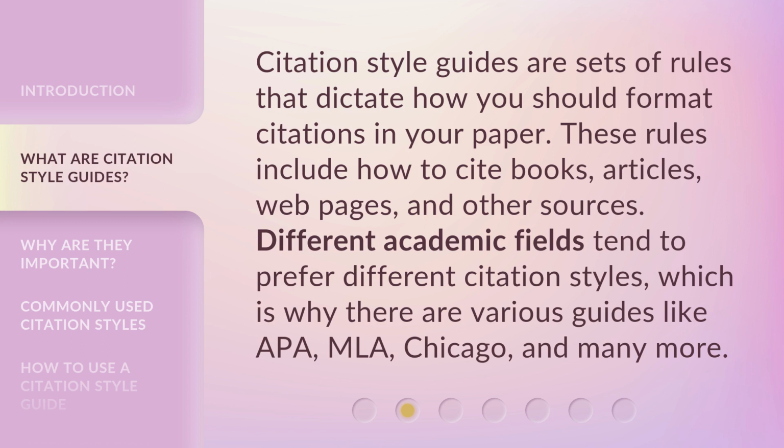Citation style guides are sets of rules that dictate how you should format citations in your paper. These rules include how to cite books, articles, web pages, and other sources. Different academic fields tend to prefer different citation styles, which is why there are various guides like APA, MLA, Chicago, and many more.